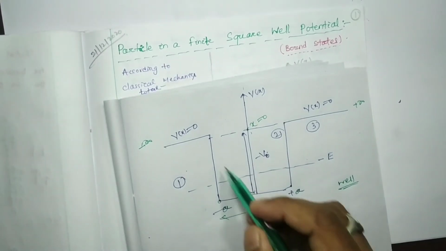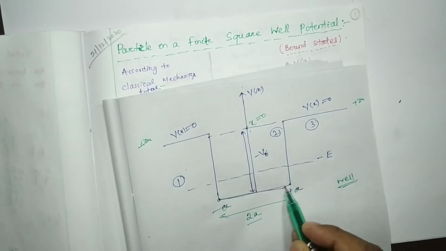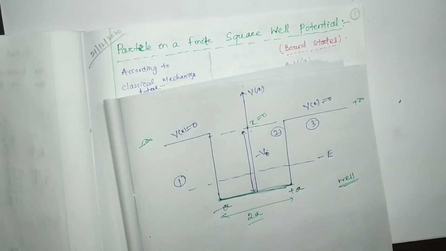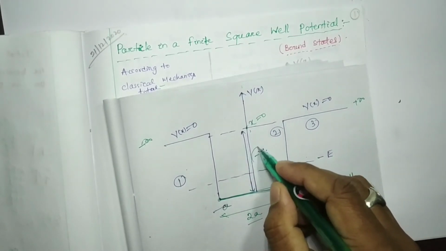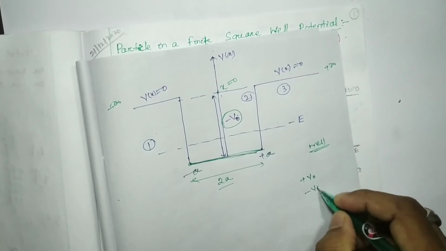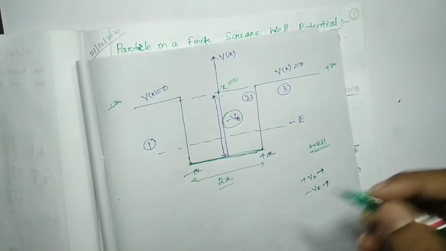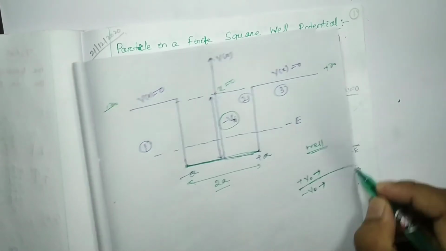Okay, so the width of the well is 2a, and in between this width, the potential is how much? Minus V0. I told you plus V0 and minus V0, what is the difference? You just remember now, I am going to give you a separate video for this.